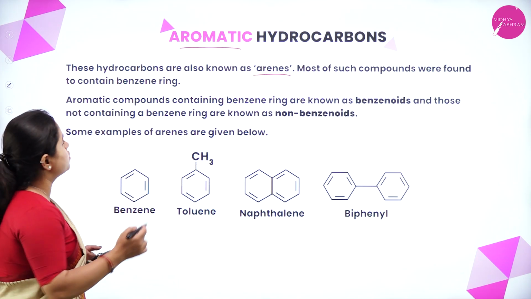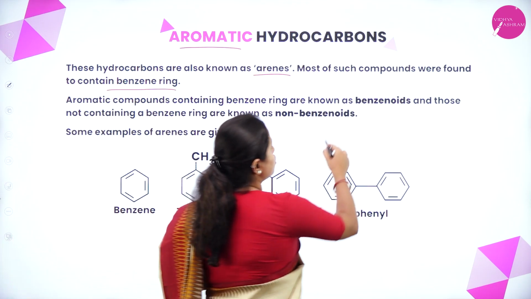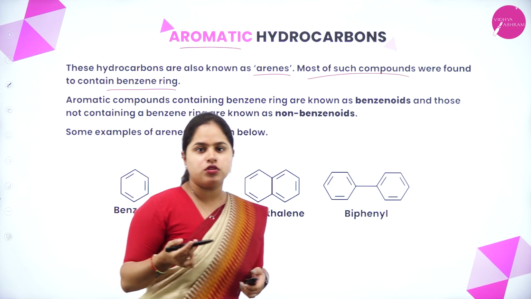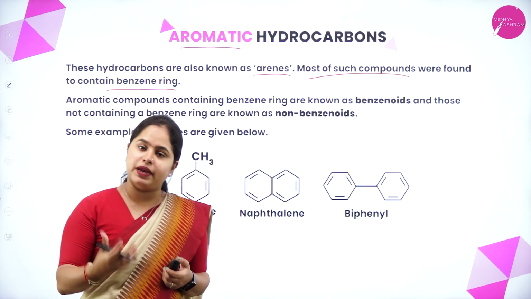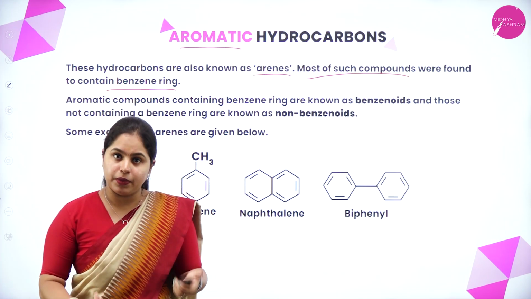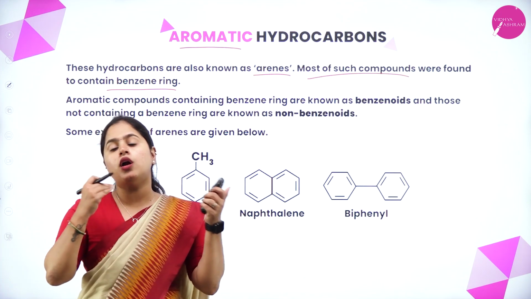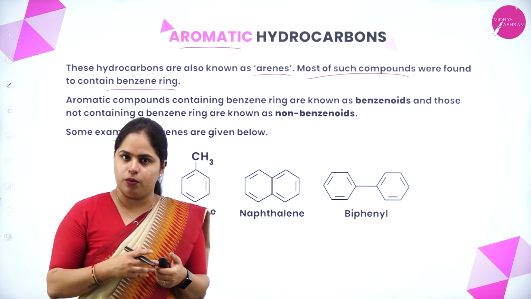Most such compounds were found to contain a benzene ring. So it is written here, most of the compounds were found to contain a benzene ring. So the question is, do all aromatic compounds contain a benzene ring? It is not like that. There are benzenoid and non-benzenoid compounds among aromatic compounds itself.